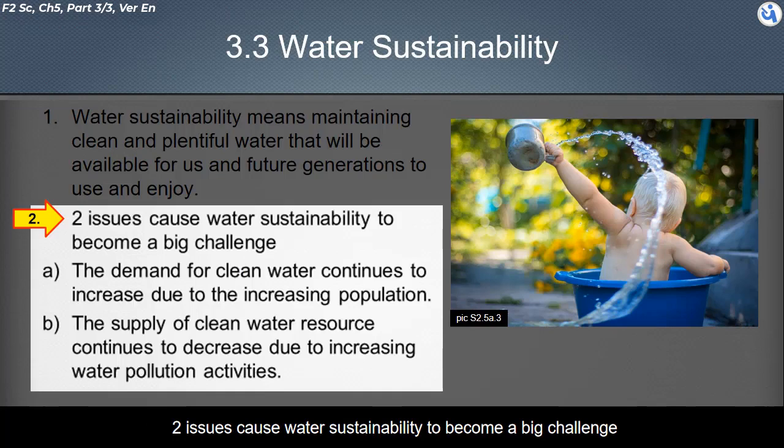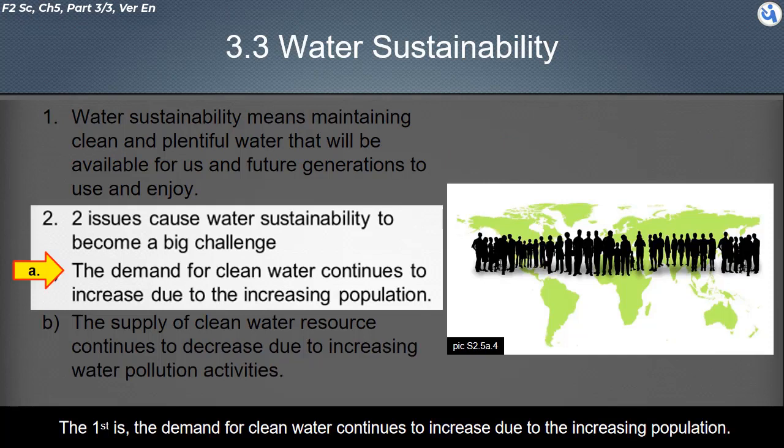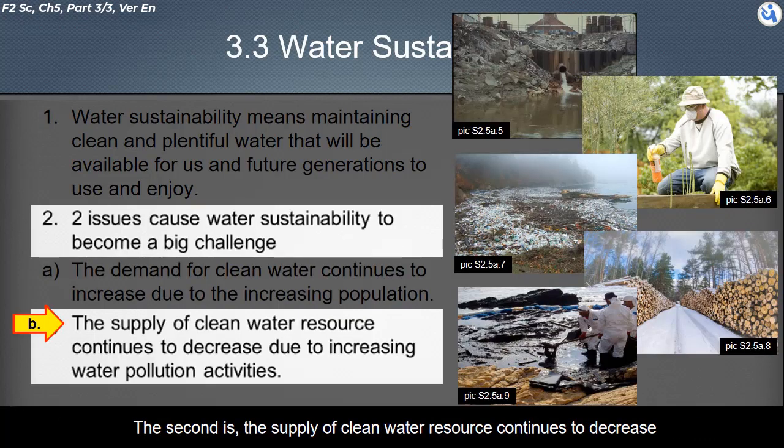Two issues cause water sustainability to become a big challenge. The first is, the demand for clean water continues to increase, due to the increasing population. The second is, the supply of clean water resource continues to decrease due to the increasing water pollution activities.